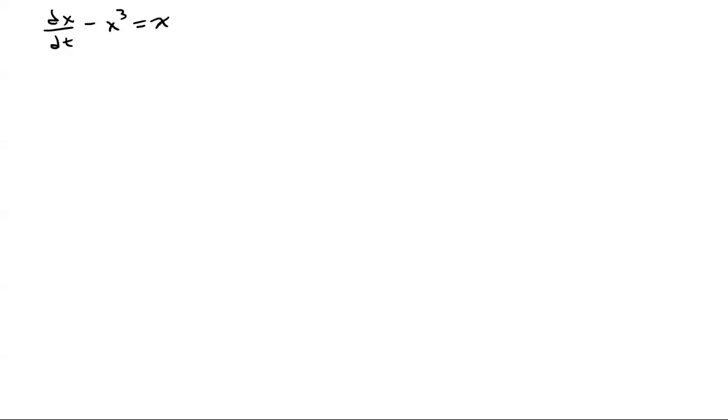Okay, so for this one, we still want to solve this, so we're going to separate these. So when we separate them, we're going to add x to the third on both sides here.